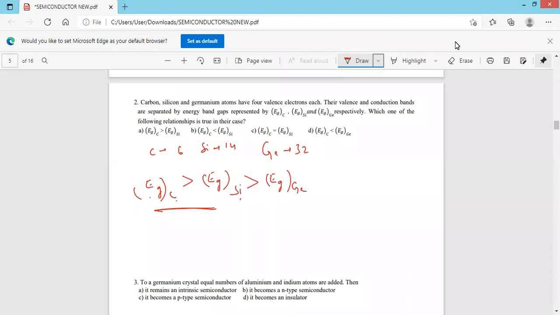Energy gap of carbon is less than energy gap of silicon. Wrong. Next, energy gap of carbon is equal to energy gap of silicon. No. Energy gap of carbon is greater than that of silicon. Last one, energy gap of carbon is less than energy gap of germanium. No, the energy gap of carbon is greater than that of germanium. So this is also wrong. Hence, option A is the correct answer.